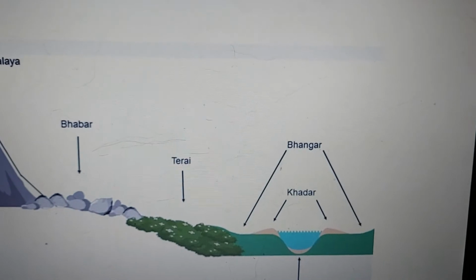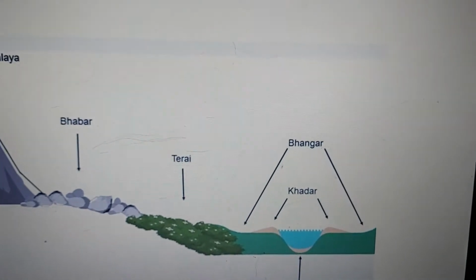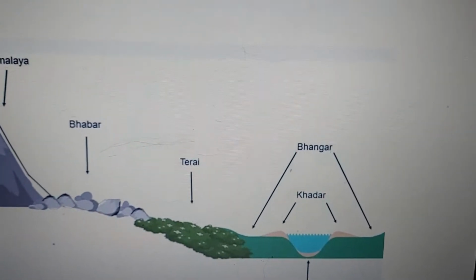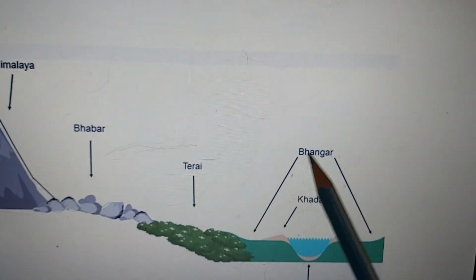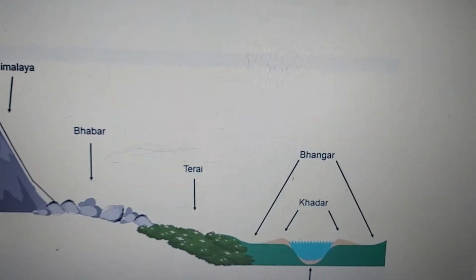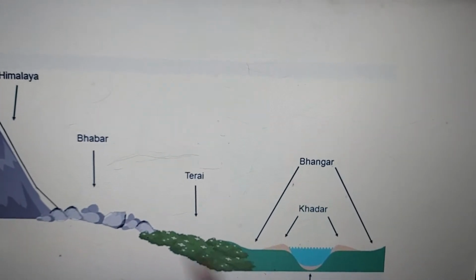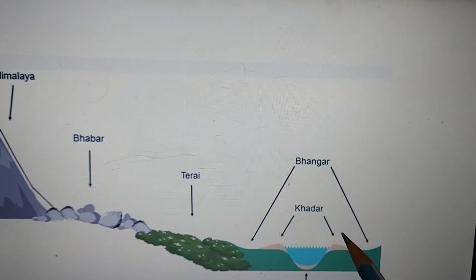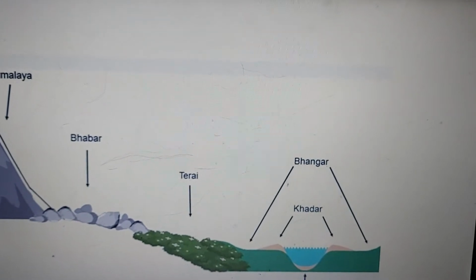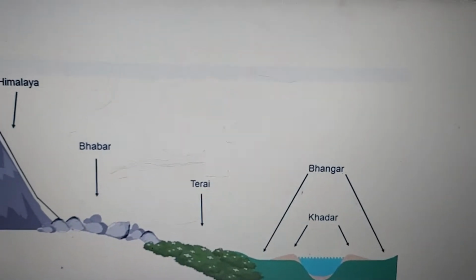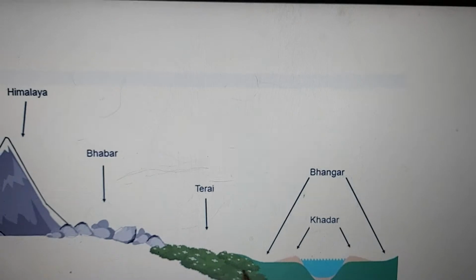Now what are Bhangar and Khadar? They are nothing but old alluvial soil and new alluvial soil. So Bhangar, as you know, we give away the old newspapers to the Bhangar wala, it is old. Here are deposits of old alluvial soil, and this yellow part that you see are deposits of new alluvial soil which are brought down from the mountains.